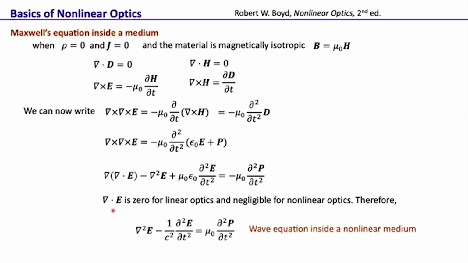So this is the wave equation inside a nonlinear medium, and of course when P is equal to 0 we get the vacuum equation. So del 2 E minus 1 over c square del 2 E by del t 2 equal to 0, that is the regular wave equation that we are all familiar with. But when it's inside a medium which has a polarization, that is the wave equation.